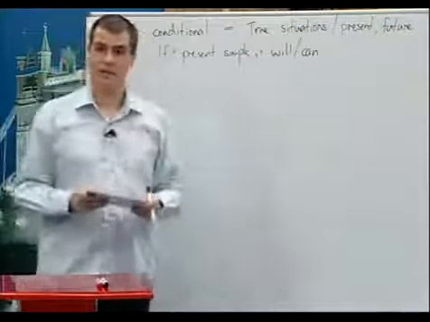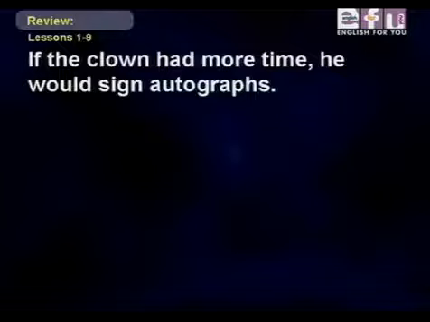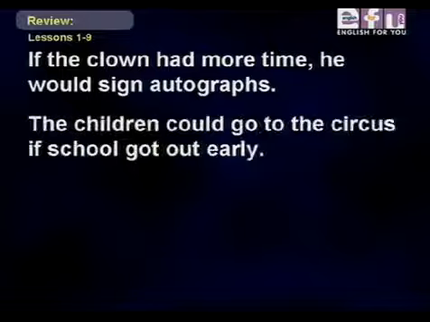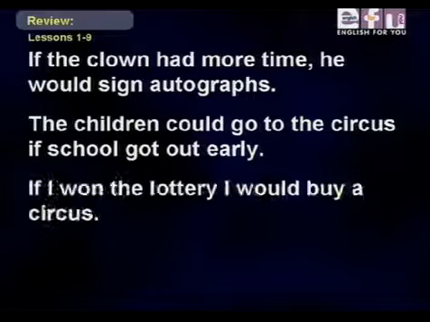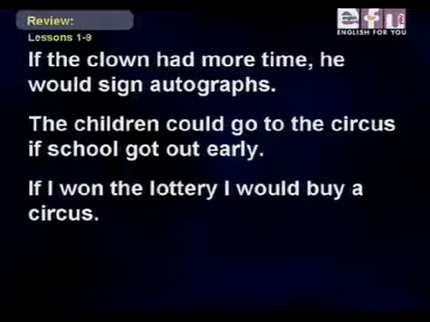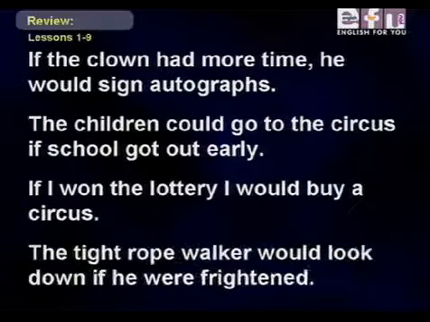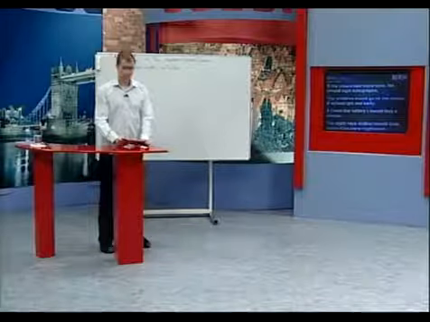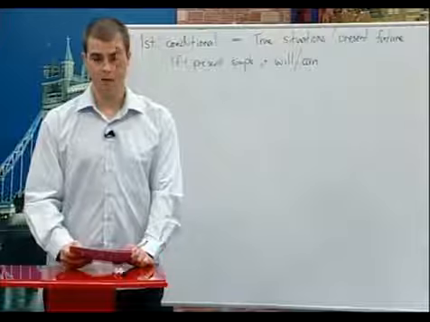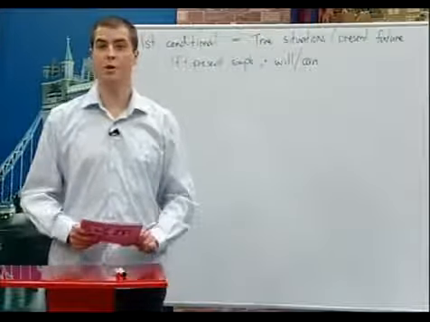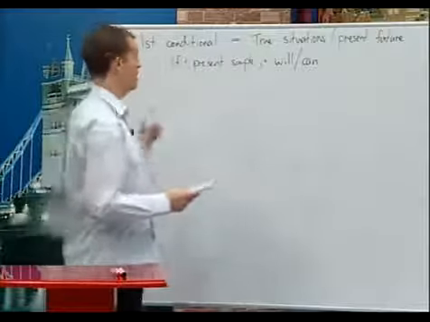Okay, let's look at the second conditional now. If the clown had more time, he would sign autographs. The children could go to the circus if school got out early. If I won the lottery, I would buy a circus. The tightrope walker wouldn't look down if he were frightened. The second conditional is used for contrary to fact situations in the present or the future, or untrue situations.